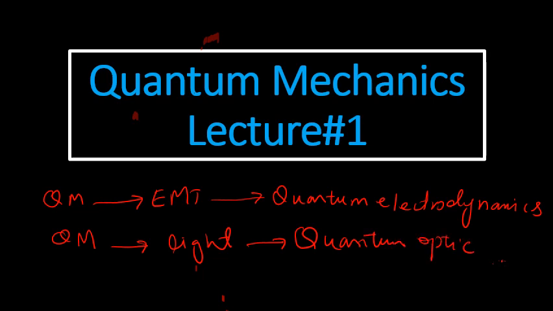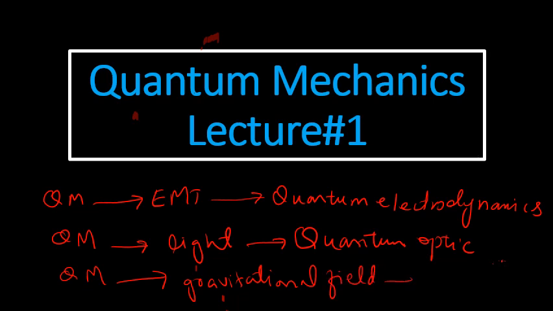And in the same way, when we apply the quantum theory to the gravitational field, then we have quantum gravity. So we can say that quantum physics is the result of applying the framework of quantum mechanics to different physical phenomena.